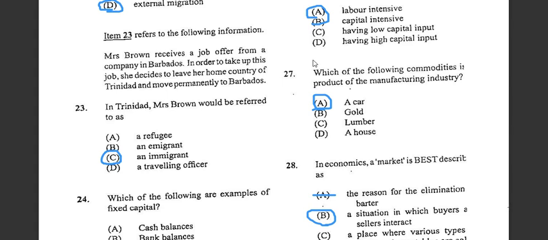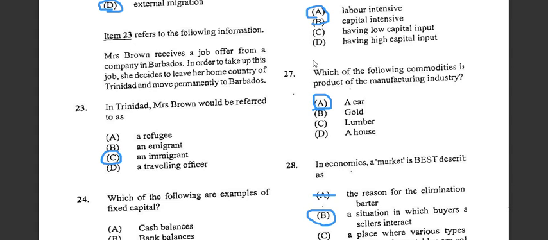Alright, number 23 here, it says refer to the following information. Mrs. Brown receives a job offer from a company in Barbados. Because of this job, she decided to leave her home country of Trinidad permanently for Barbados. So in Barbados, Mrs. Brown is an immigrant. An immigrant moves from their country to another country and lives there permanently, simply meaning you'd be like a resident in the country after a few years.